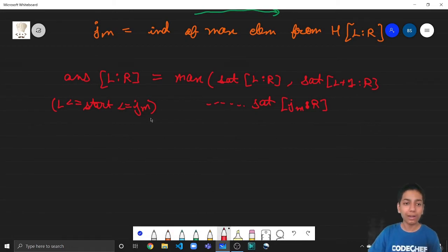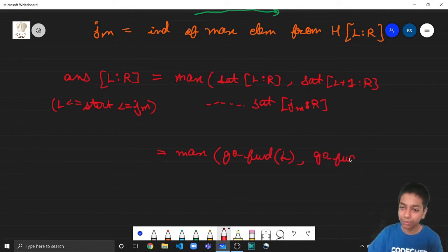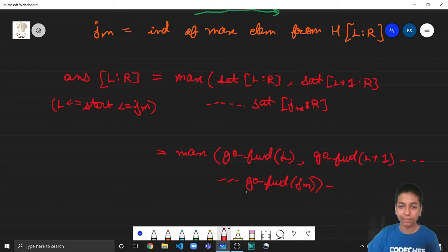Answer from capital L to R is equal to the max of go forward of L and go forward of L plus 1, so on till go forward of JM, closing the max bracket, minus go forward of JM plus 1, and then plus 1.